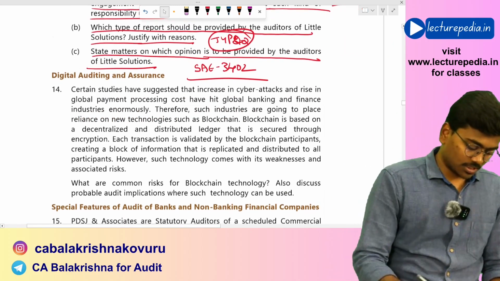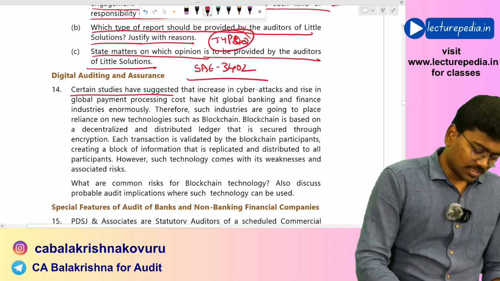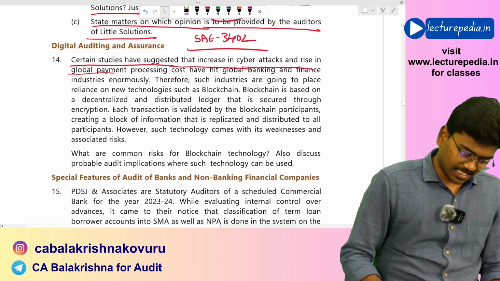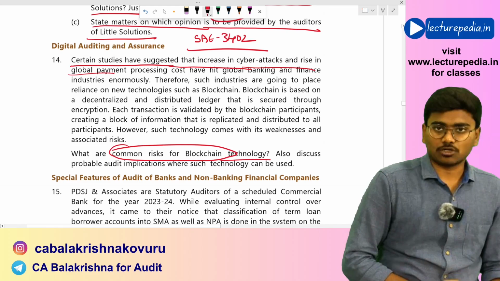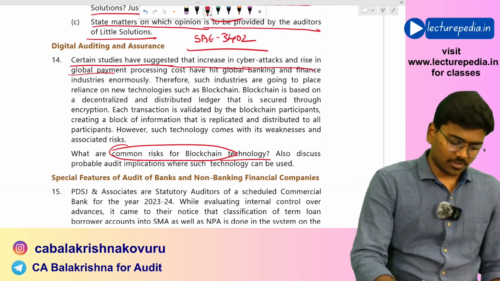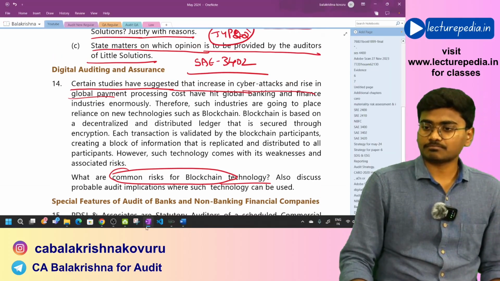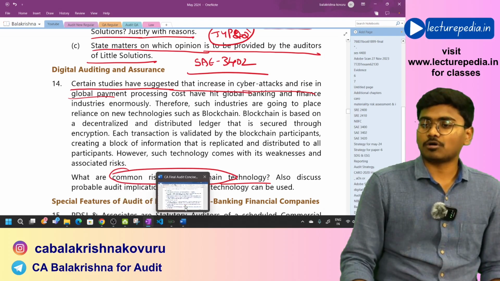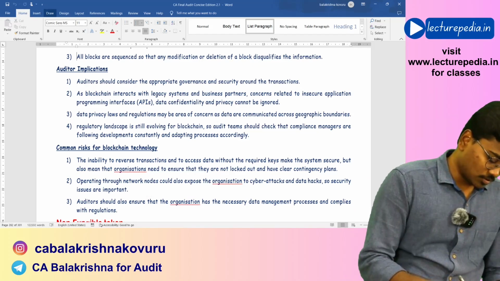Next, question number 14. Certain studies have suggested that increase in cyber attacks and rise in... this is basically a direct question with respect to common risks for blockchain technology. What are the risks of blockchain technology? You can straight away go through this from the study material. In the concise book I have given it in the form of points. Let us just quickly go through them.